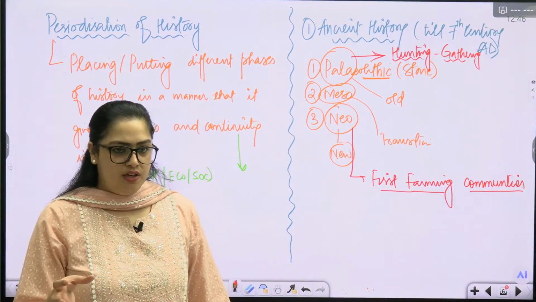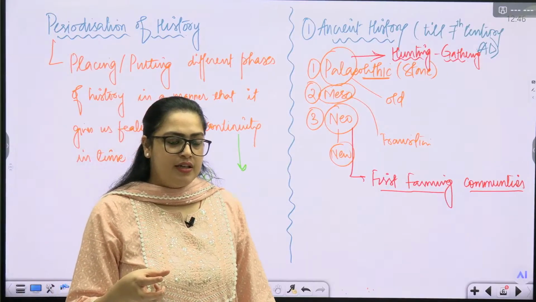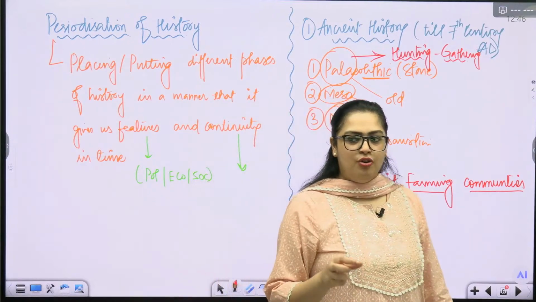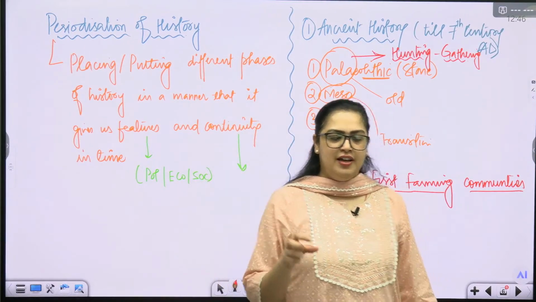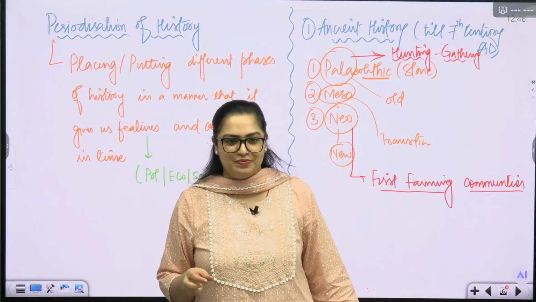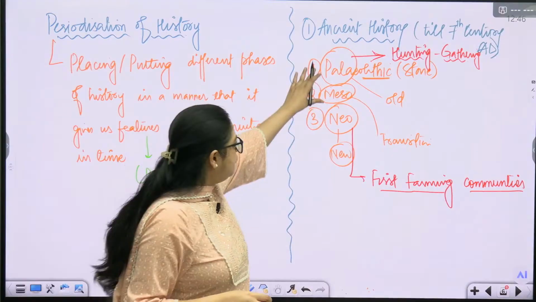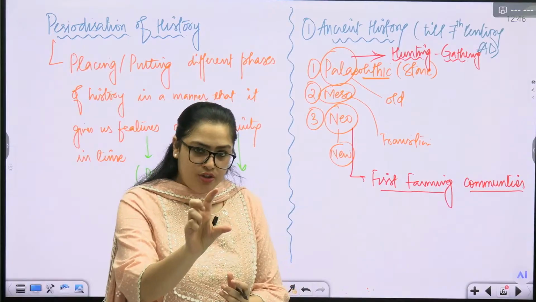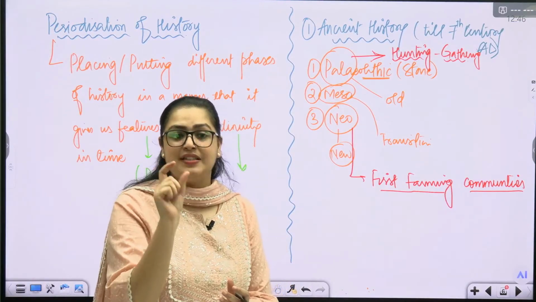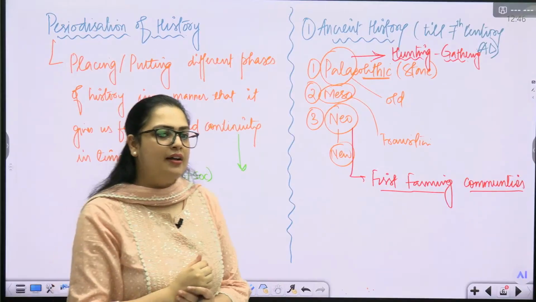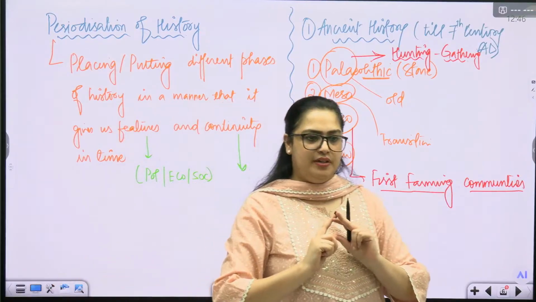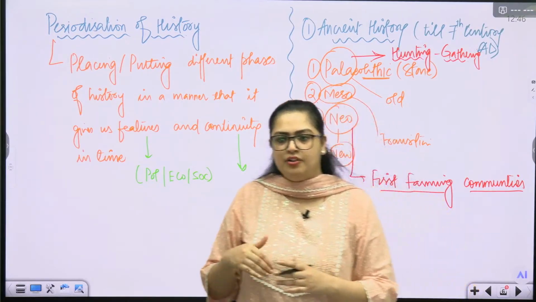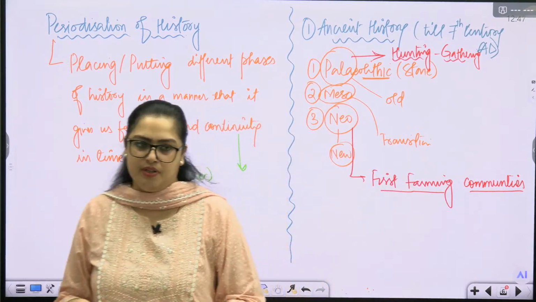The shape of the tool, the size of the tool. In Mesolithic and Neolithic, especially in Mesolithic, you will start to see microliths. Microlith: micro meaning small, lith meaning stone. So if you see all these time periods, when you start to get smaller tools, very precise tools, meaning humans are now learning how to deal with the environment. Earlier, we were struggling to live in this environment, but now we are trying to rule this environment.